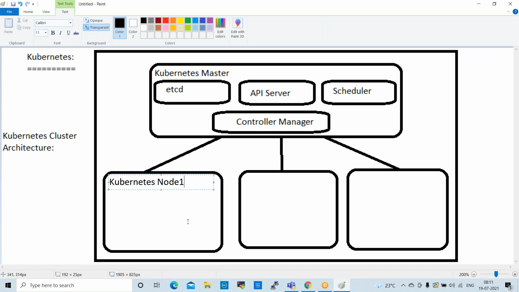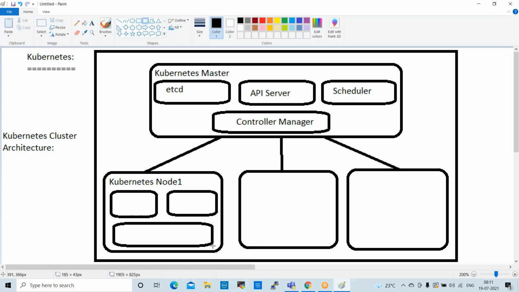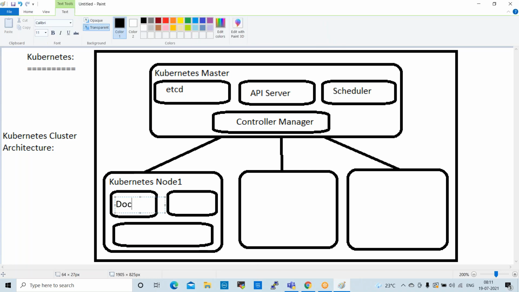Node 1. So node 1 has 3 components. The very first component is Docker. So without Docker, Kubernetes will not work.